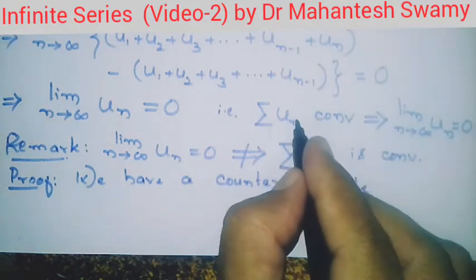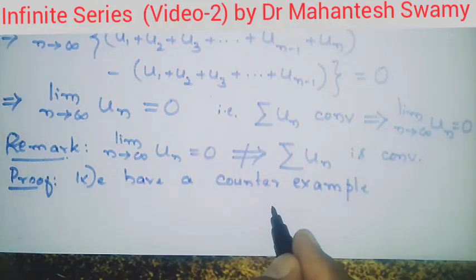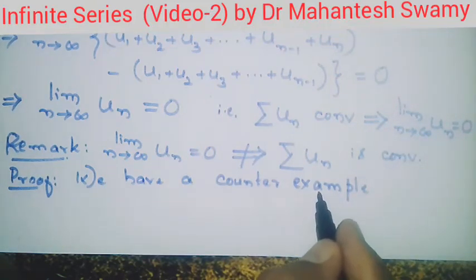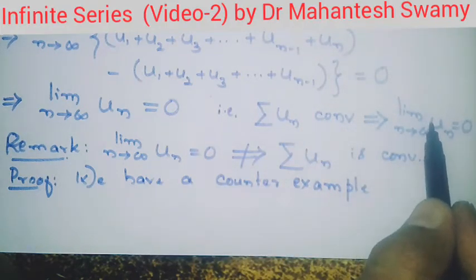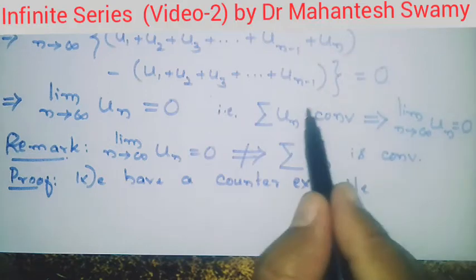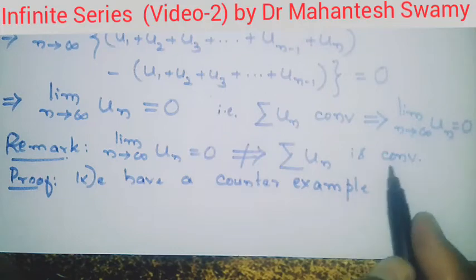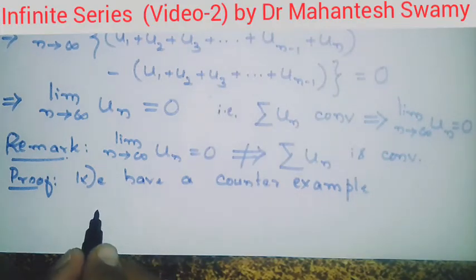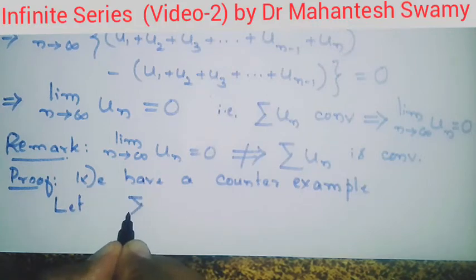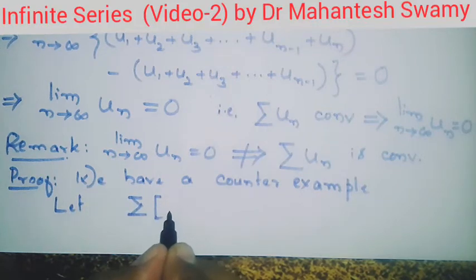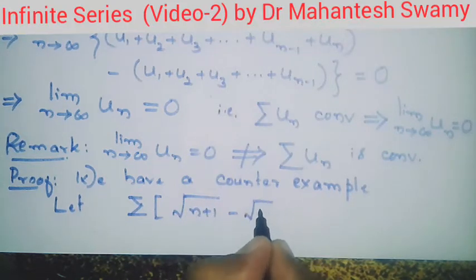That is, we show that this result is not valid for a particular example, and that means that example is disproving the result, that is, limit of un equal to 0 implying convergence. And that example is called a counter example, and in this case the counter example is: let summation of square root of n plus 1 minus square root of n.